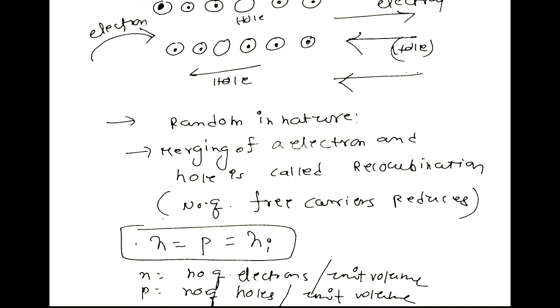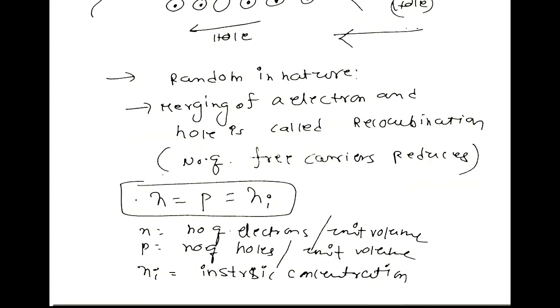For an intrinsic semiconductor, both electrons and holes are equal.